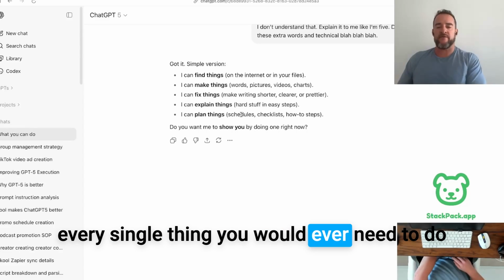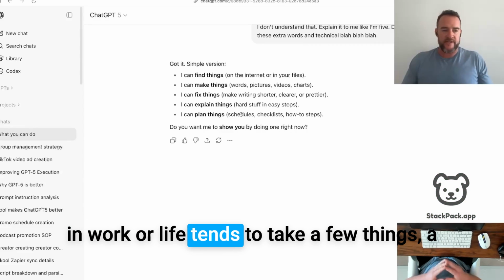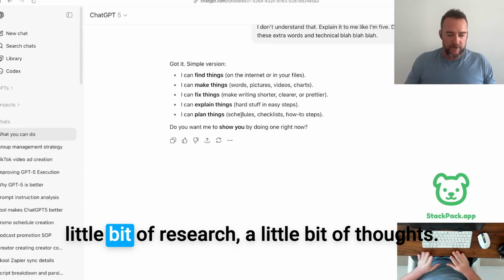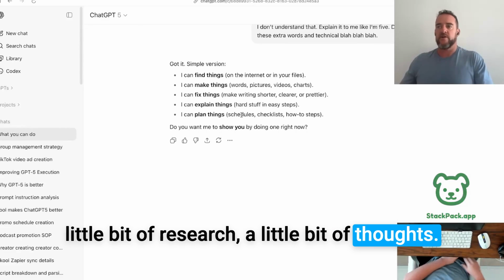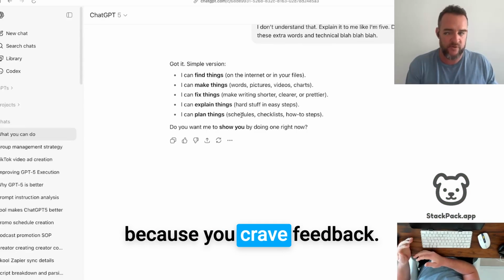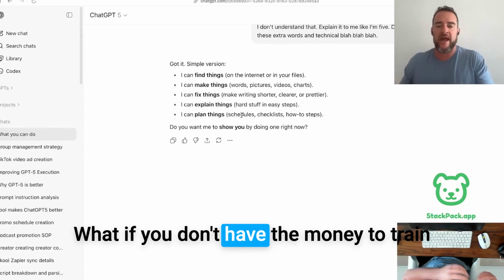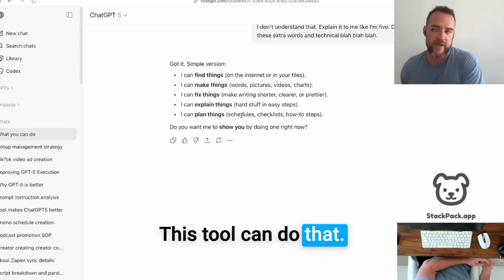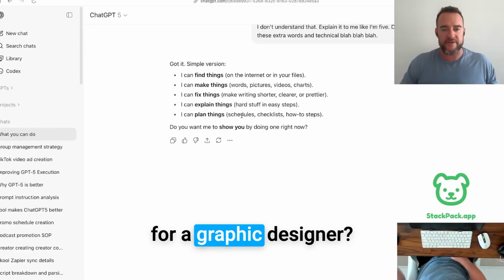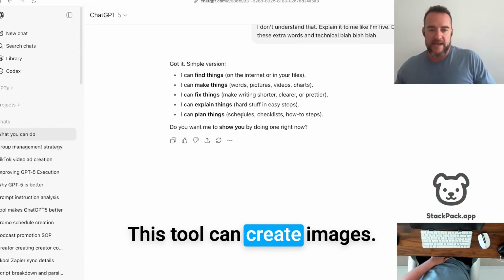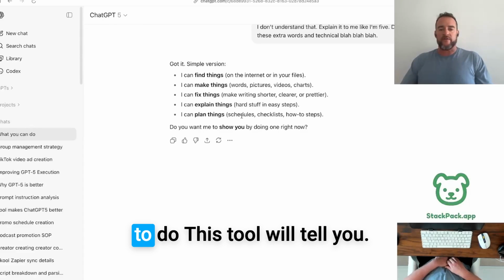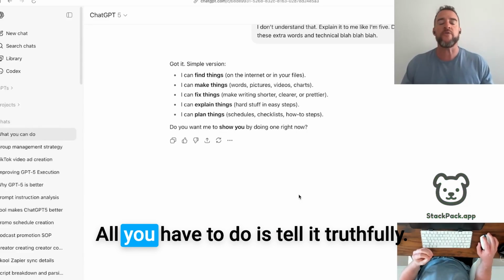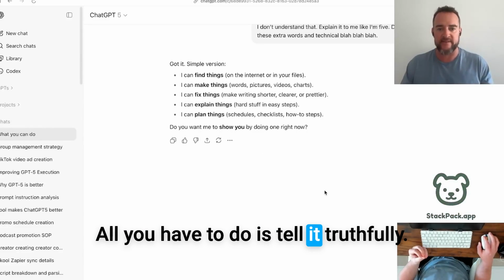Every single thing you would ever need to do in work or life tends to take a few things. A little bit of research, a little bit of thoughts. You ask people questions because you crave feedback. What if you don't have the money to train? This tool can do that. What if you don't have money for a graphic designer? This tool can create images. What if you don't know what to do? This tool will tell you. All you have to do is tell it.